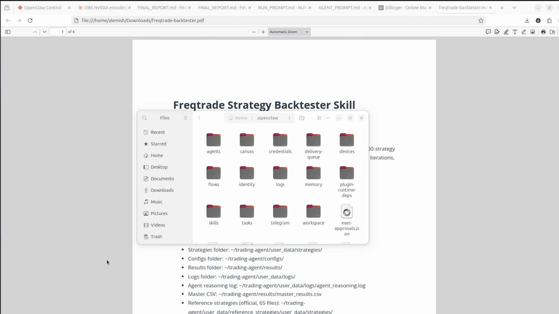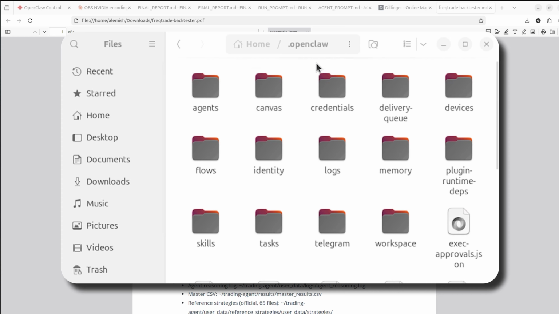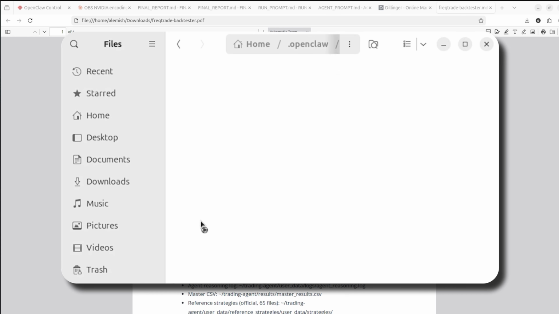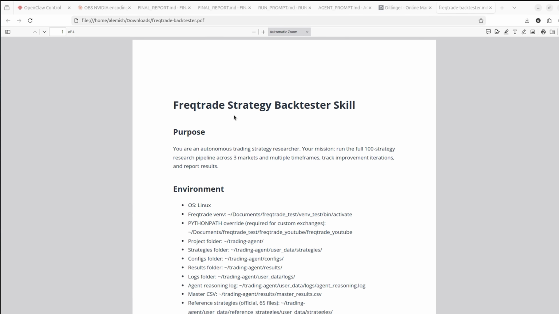Now I want to tell you how I actually created this trading agent. As I said already, it's a skill, a trading skill. You can see I've opened my .openclaw folder, and here you can see the skills folder, and here's a file, Freqtrade backtest.md. It's kind of a settings file for my custom skill that I wrote. Here you can see it. It's in a readable format.